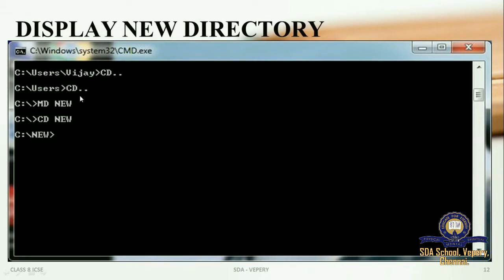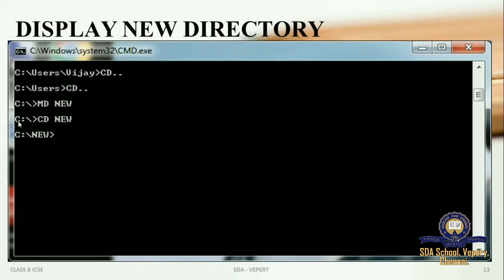Okay, first we saw what is dir. Dir is used to display all the saved directory in your computer, and next we saw how to create a new directory, and that command is md, which is called make directory. And next, how to display the new directory. Once again, you have to change the directory into new, then only the directory will be displayed for you, and you can work now in the new directory. Anything you want, you can do. So for example, save the directory, close the directory, and work in that particular directory.